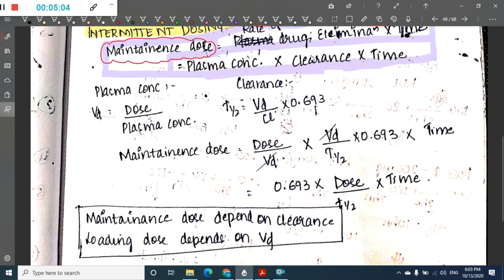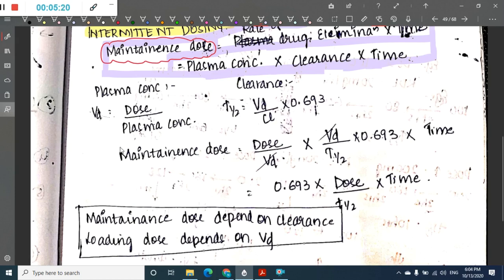Then what is clearance? For clearance there is a formula: half-life is equal to volume of distribution by clearance into 0.693. So clearance is equal to volume of distribution by half-life into 0.693.